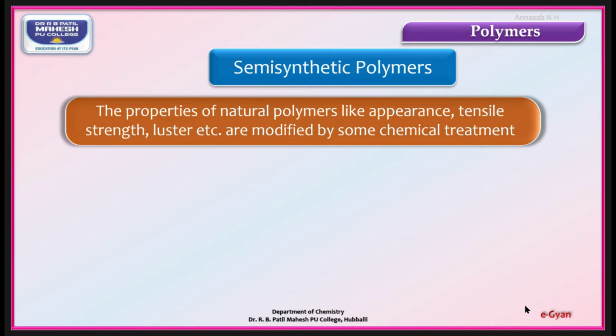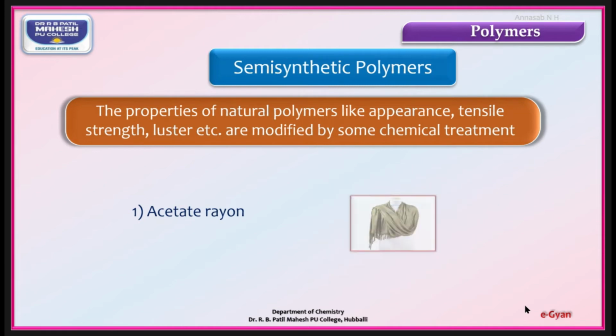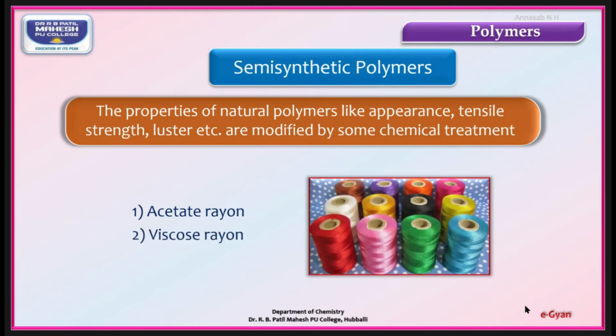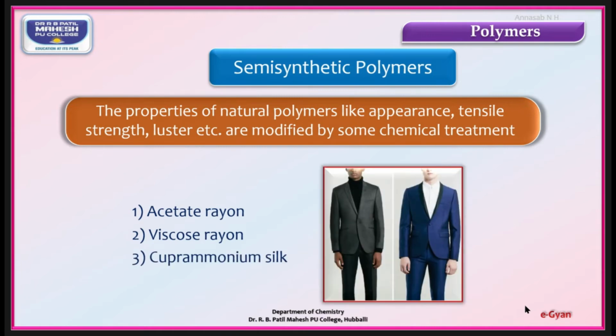That means they are obtained from natural sources, but their properties are modified in the laboratories by chemical treatment. They are known as semi-synthetic polymers. Example, acetate rayon. Second example, viscose rayon. And the third one, cuprammonium silk. These come under semi-synthetic polymers.